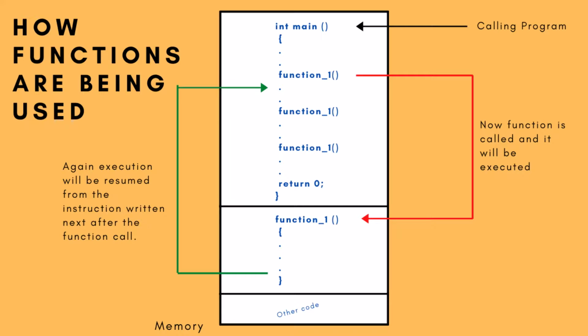So what is the calling program? Calling program means the program by which the function has been called. In our case, as per our diagram, the calling program or calling function is int main and the called function is function underscore one. Again, you can take a pause and refer to the diagram for better understanding.